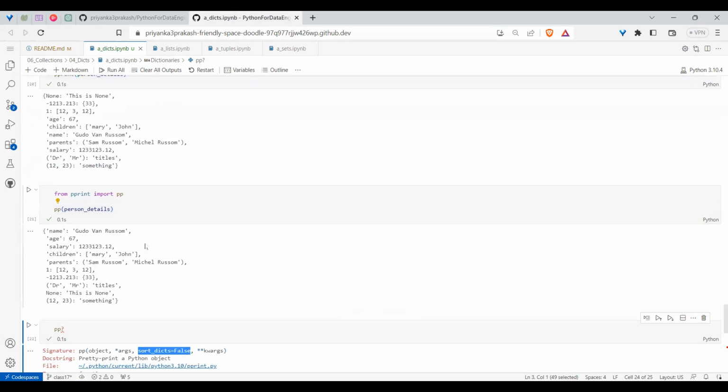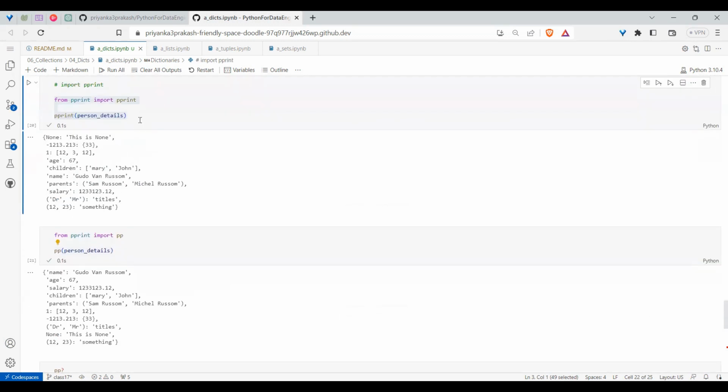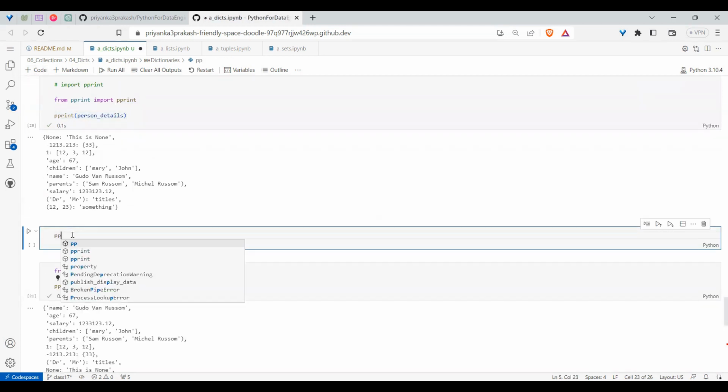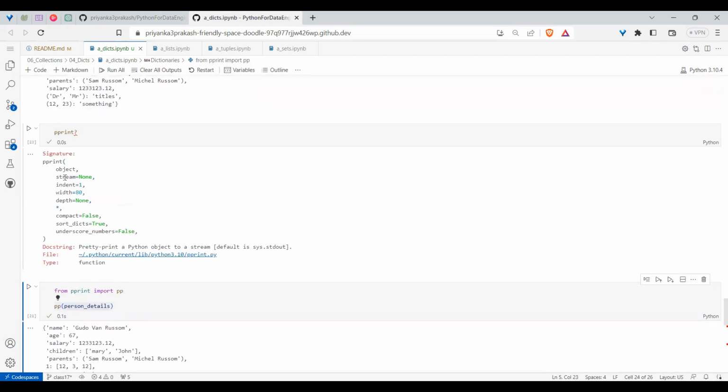Similarly for pprint also, when it is printing, it will have more options. If I ask a question mark for pprint also, it will tell a lot of things. How much indentation you want, the width, all those things also we can specify.